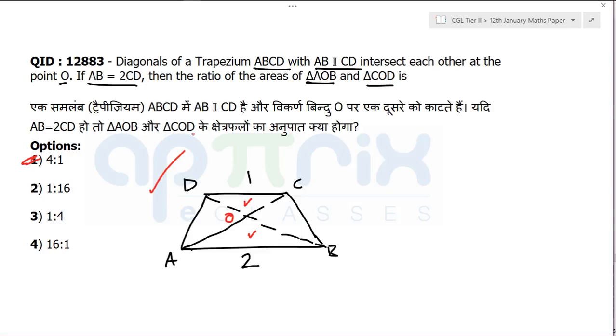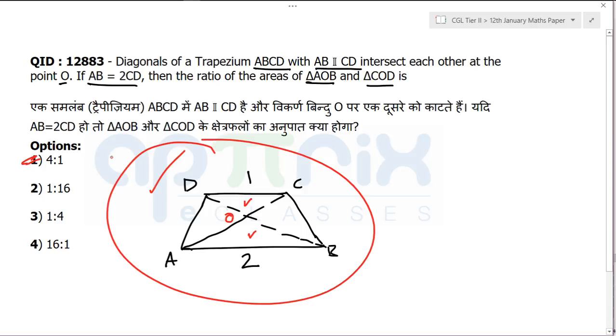82 and 83 are exactly the same question, but go to the aspirants and ask them. Nobody notices that. Maybe in this year's Tier 2 they will give you the same question in some other form, but ultimately it will be a trapezium and they're going to ask you the ratio of the area of this triangle to this triangle. That's it. You can do it orally, sir.